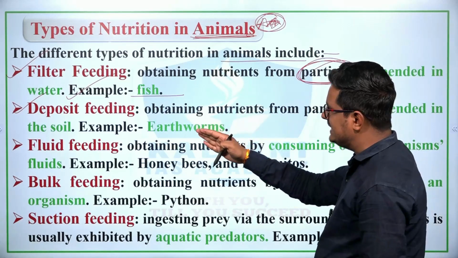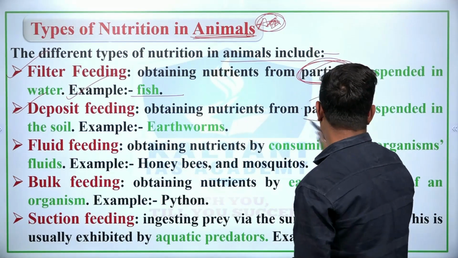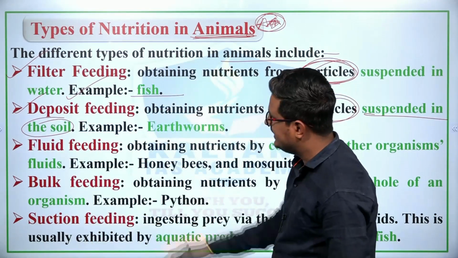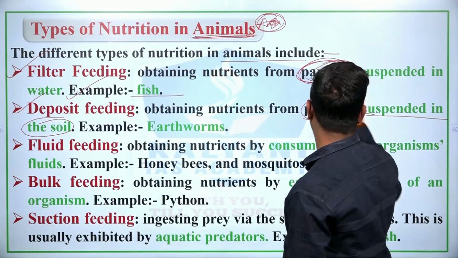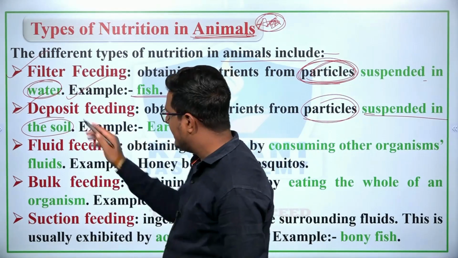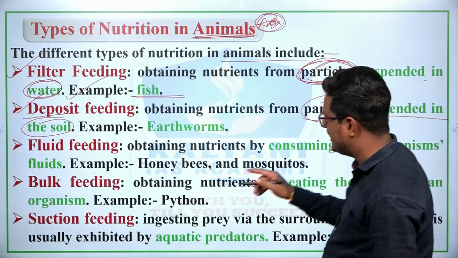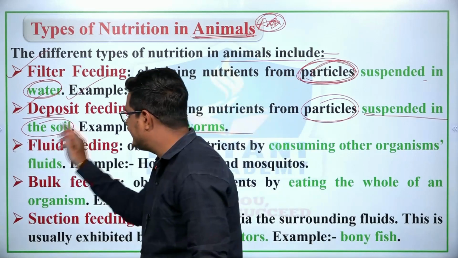Deposit feeding is obtaining nutrients from the particles suspended in the soil. What is filter feeding? Filter feeding is obtaining nutrients from the particles suspended in water. For an example fish. Deposit feeding is obtaining nutrients from the particles suspended in the soil. Example earthworms. Then fluid feeding.